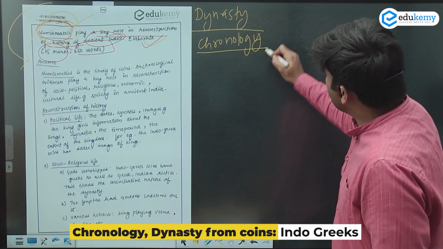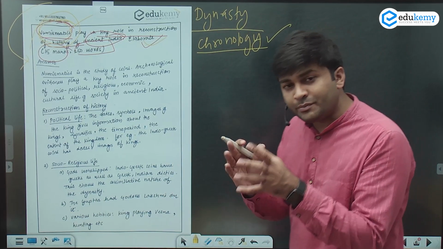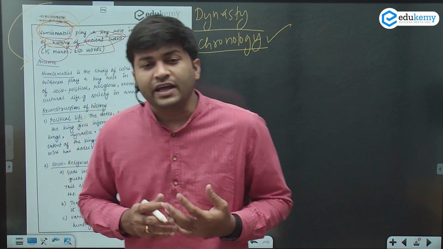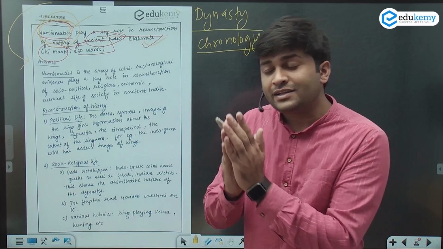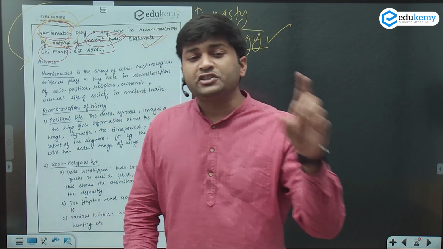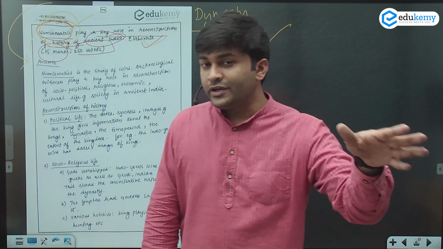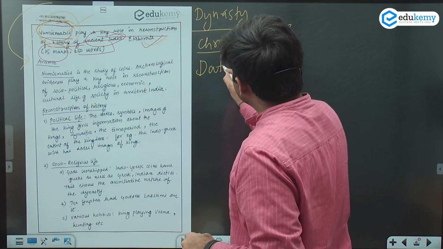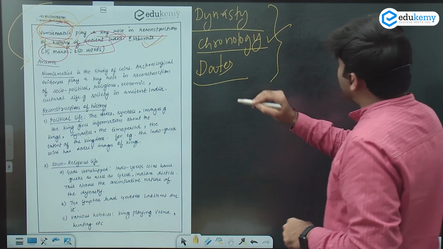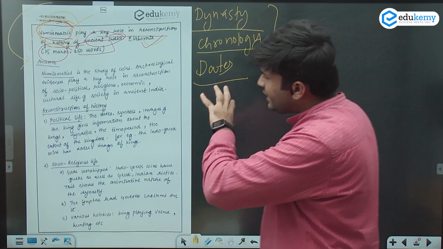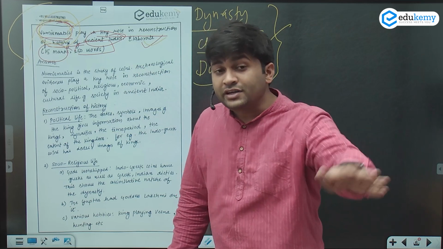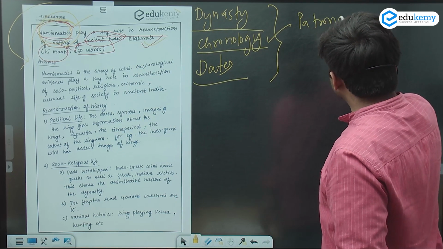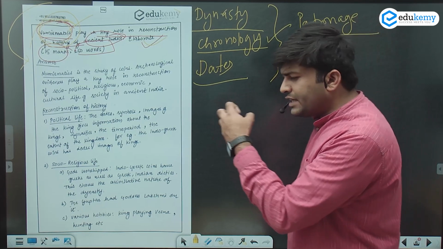You have the Indo-Greek coin. From the Indo-Greek coin we come to know which king comes after which king. We also know the particular date during which this king was ruling over that place. So we have the dates also. From this the political history is reconstructed. We also know that certain patronage was given by that leader. So this is regarding the Indo-Greek coins.